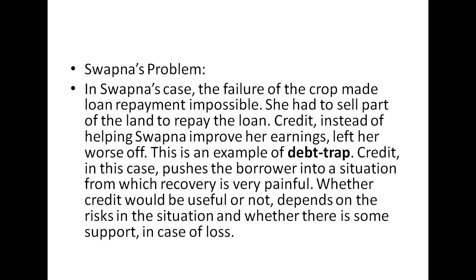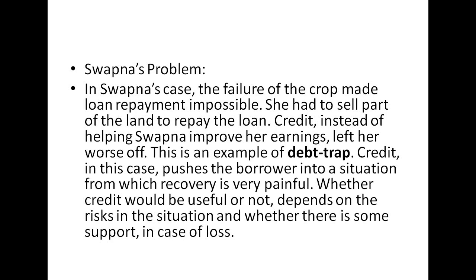Now we will talk about another situation, which is Swapna's problem. In Swapna's case, the failure of the crop made the loan repayment impossible. Swapna thought that if she obtained a good amount of crops, she could repay the amount she had taken from the bank. But the failure of the crop made repayment more impossible, and when she took a loan a second time so that she could repay the first loan, it became even more impossible because that crop also spoiled.